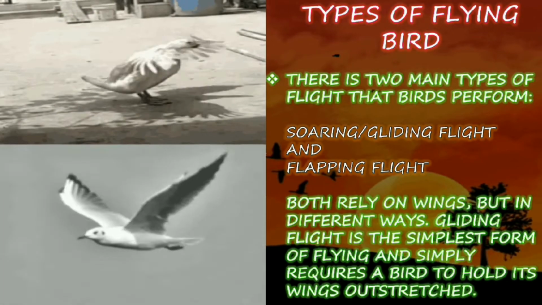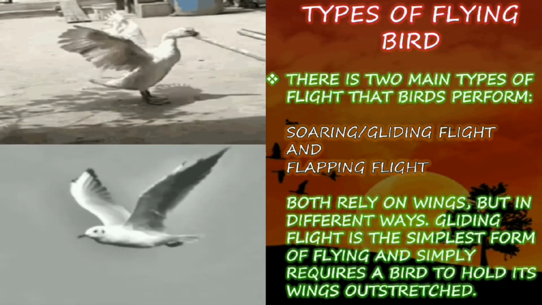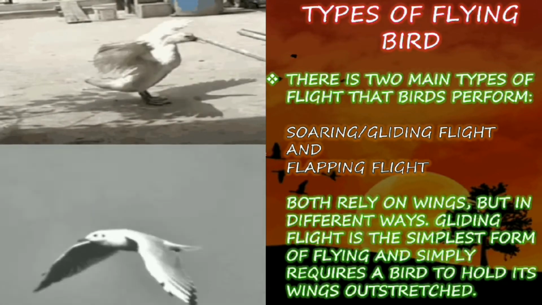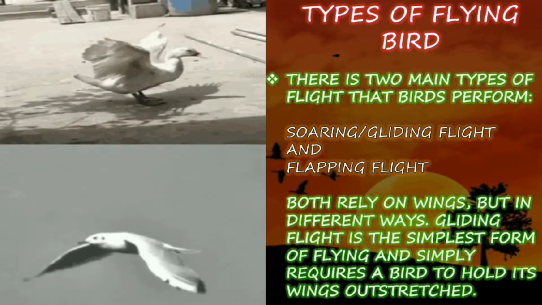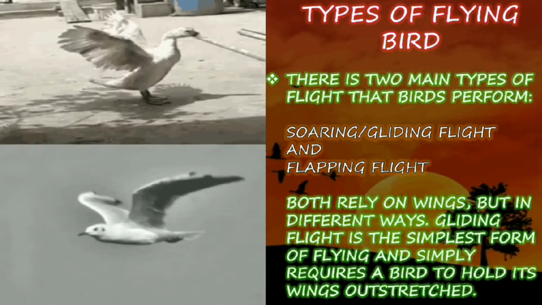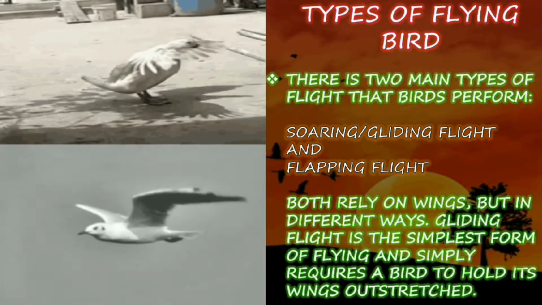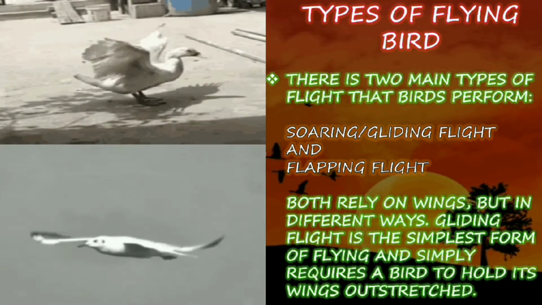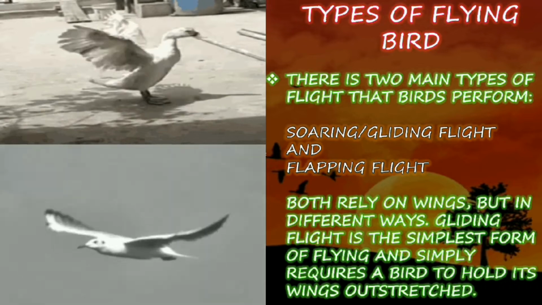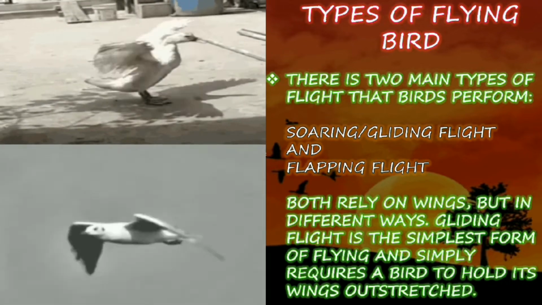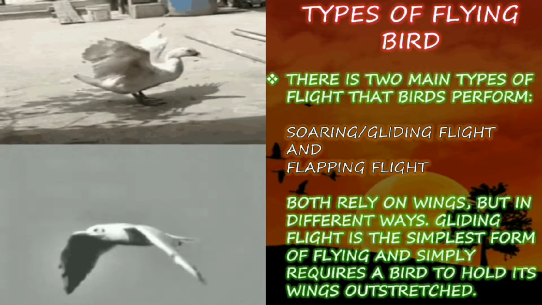Types of flying birds. There are two main types of flight that birds perform: soaring or gliding flight and flapping flight. So there are two types of flight. They are soaring or gliding, and another one is flapping. Both rely on wings. Both kinds of flight take place with the help of the wings. So the first picture and second picture are the examples for the two kinds of flight,